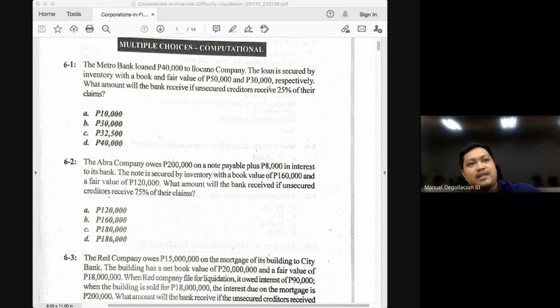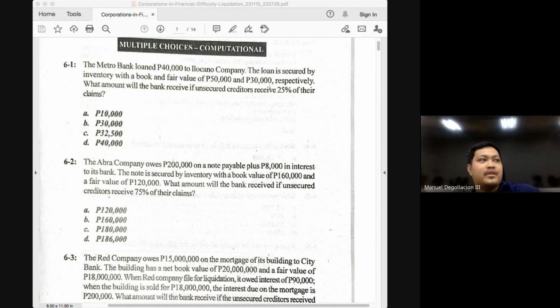Number one, taxes. Those that are payable to the government. Of course, the government enacted a law that will make its claims against you a priority. Number two, salaries and wages of your employees. To protect labor, the law provides that the unpaid salaries of your workers should be preferred over all your other liabilities.